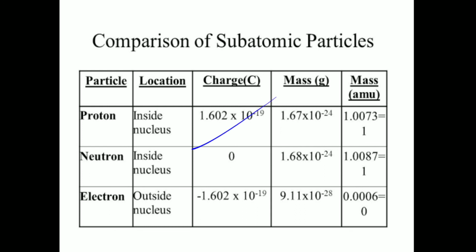The charge of protons and electrons is the same in magnitude, but protons are positively charged and electrons are negatively charged. Neutrons have no charge.